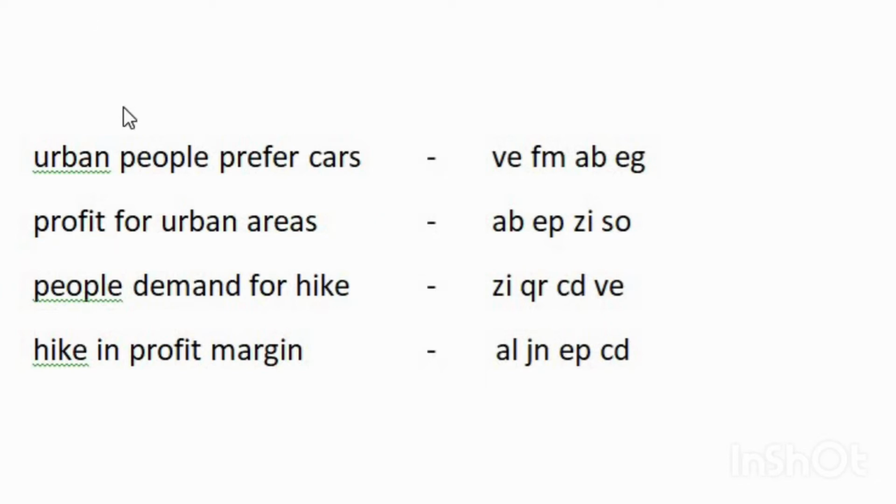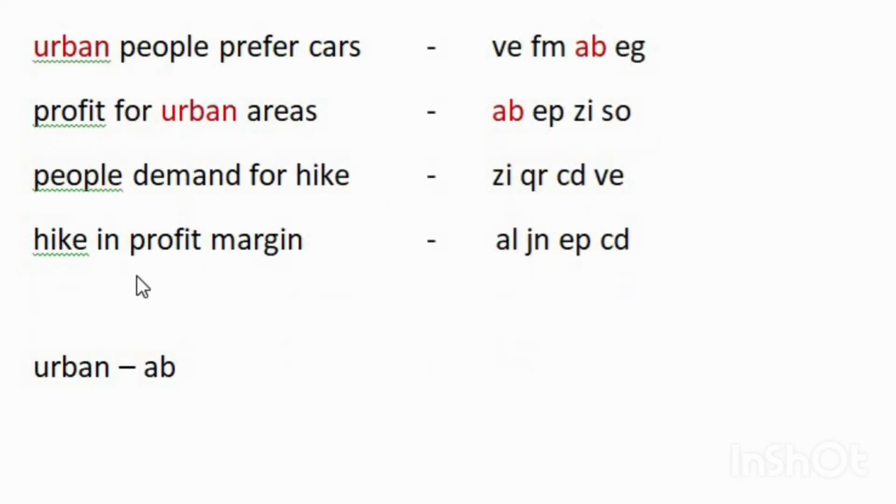Now, when you look the word urban, it is found in the first line and in the second line. Right? That means there is a code which is same in the first line and in the second line. And which is that code? VE, FM, AB, EG in the first line and AB, EP, ZI, SO in the second line. That means AB is present in the first line and in the second line. That means the code for urban is AB. So we got the code for urban and it is AB.